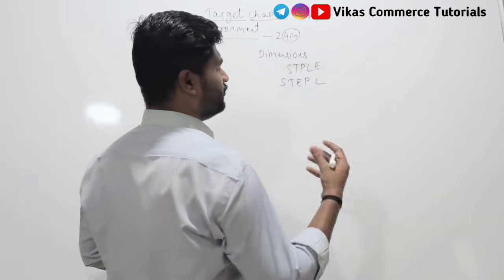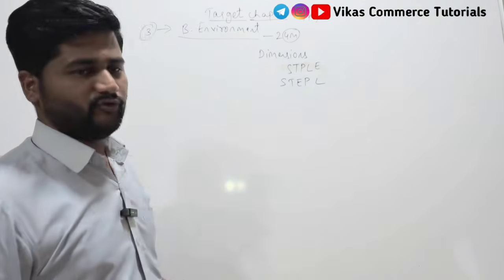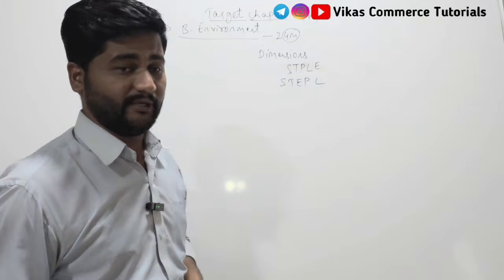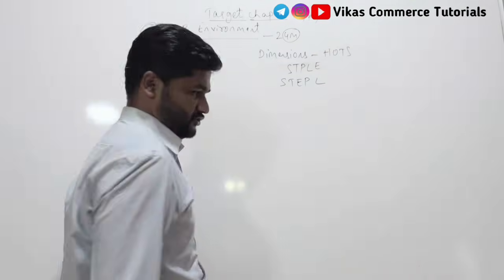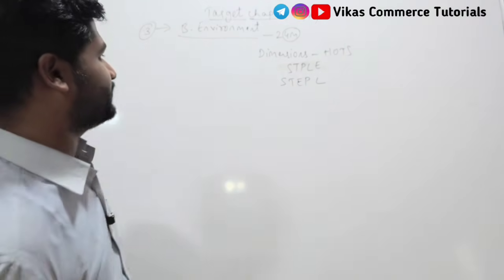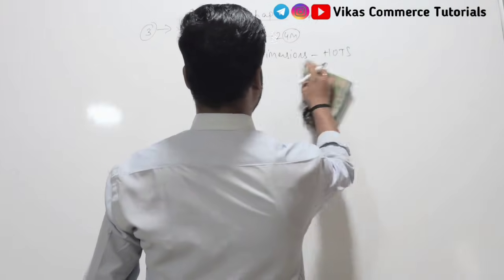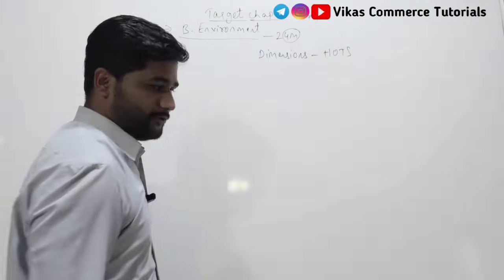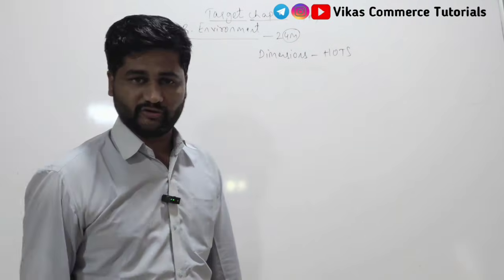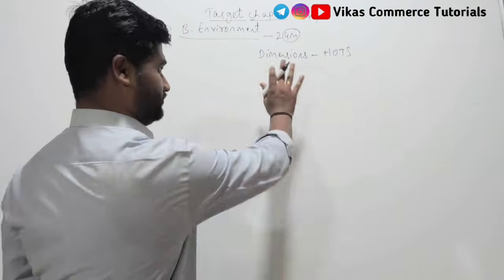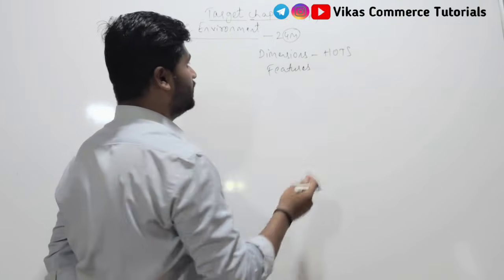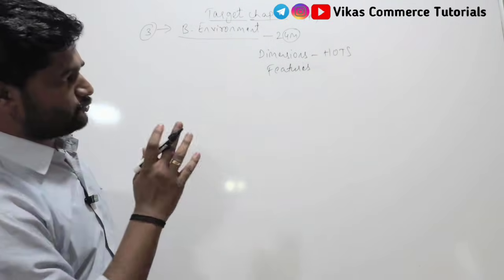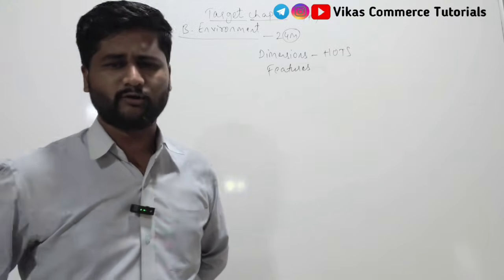Okay, and you need to study all the dimensions of environment with their meanings, because here they are going to ask you a HOTS category question where they will ask you to guess one dimension. They will mention a story and you need to guess which dimension it is and explain it. So that is a fixed question. And another important question from this chapter is on features. So there are two 2-mark questions, and these are the ones most likely to come in an examination.